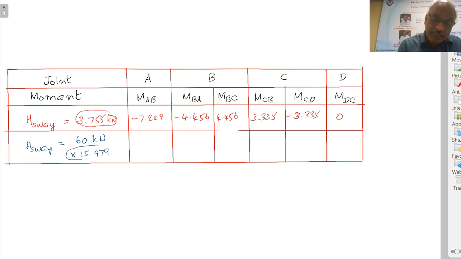So these values, that is minus 7.229 into 15.979, equal to minus 115.51 kilonewton meter.